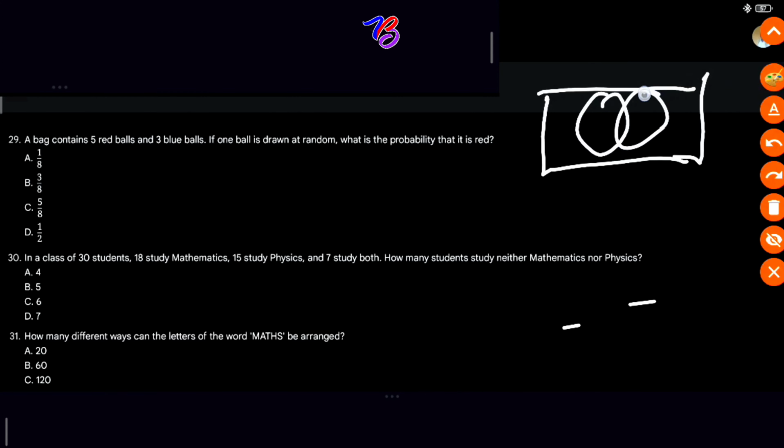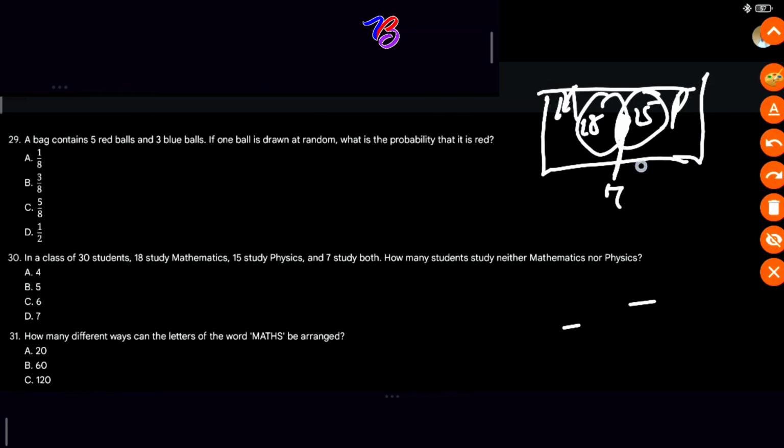So if this is M, this is physics, then this region is both. I hope you are following. We have 18 here, 15 here, and in the middle part, we have 7.